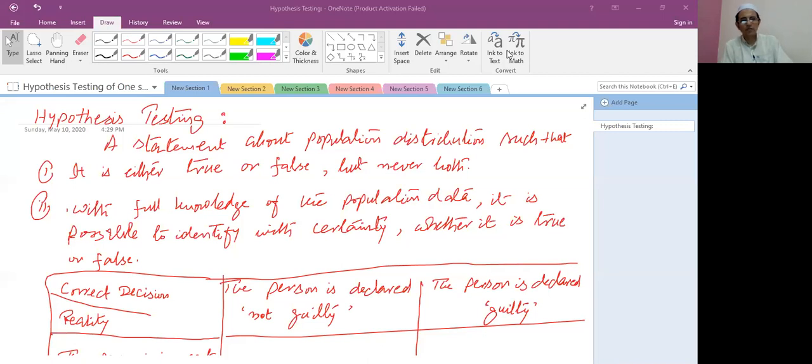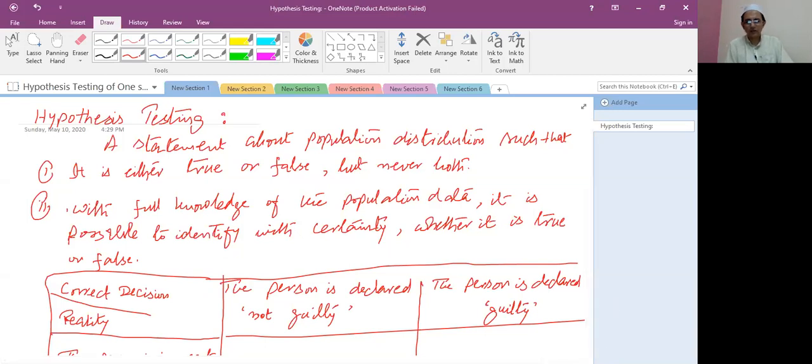A statement about a population distribution such that it is either true or false, but never both. It means both cannot be true or both false. With full knowledge of the population data, it is possible to identify with certainty whether it is true or false.